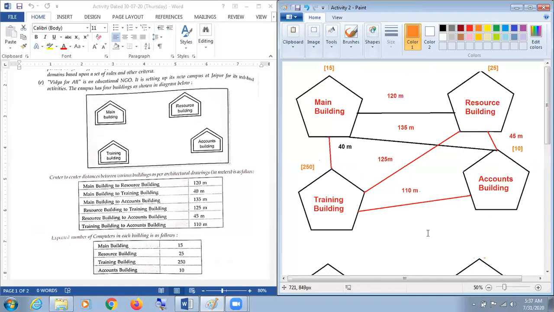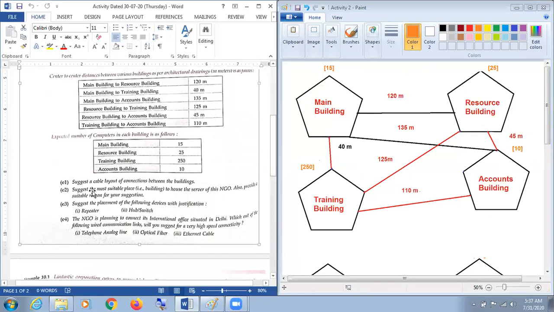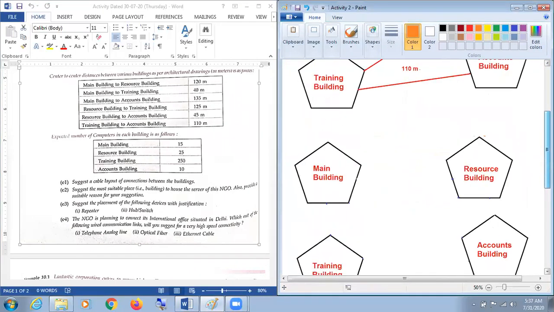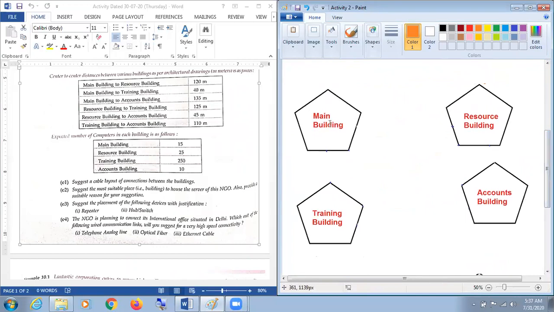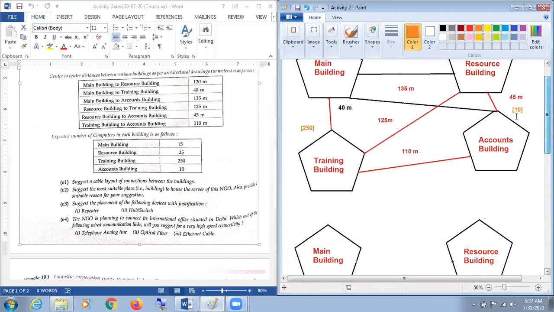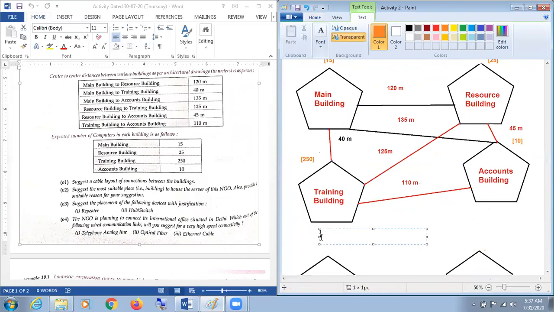Now we are supposed to move towards the question. Here it is, number one: suggest a cable layout of connections between the buildings. Now we move towards it, and first of all, I'm going to begin with a ring. I'm just going to begin with a ring. And if you allow me, this is a ring. I'm going to mention here, if you don't mind, here it is.